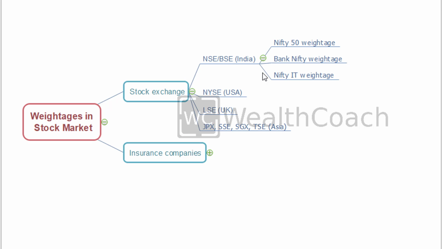BSE started back in 1855 and then later got officially recognized by government in 1957, whereas NSE started in 1992. So right now most of the companies are listed in both NSE and BSE, and some companies are listed only in NSE and only in BSE. There are different conditions for that. But let's talk about the weightage in NSE: Nifty 50 weightage, Bank Nifty weightage, and Nifty IT weightage.